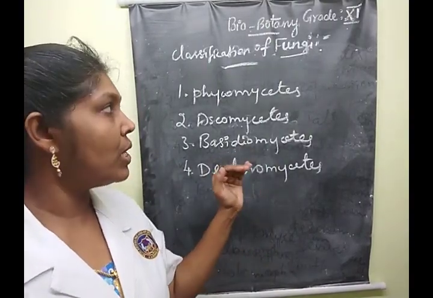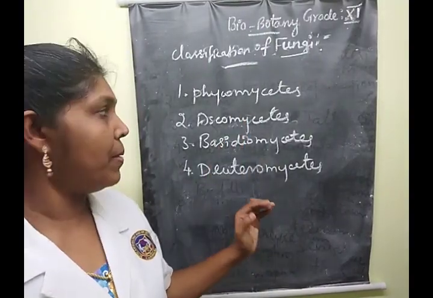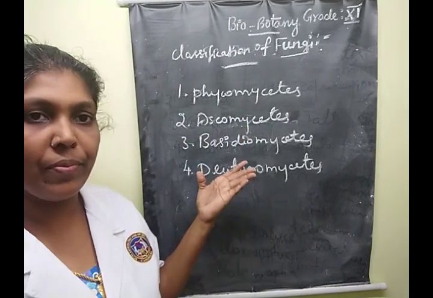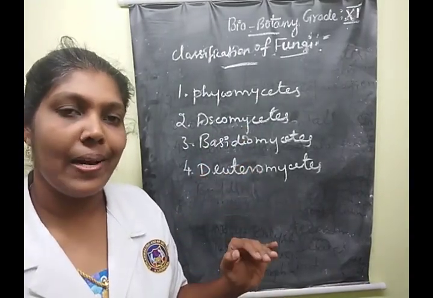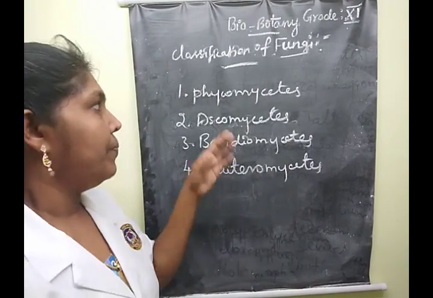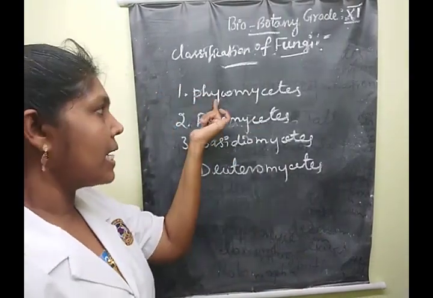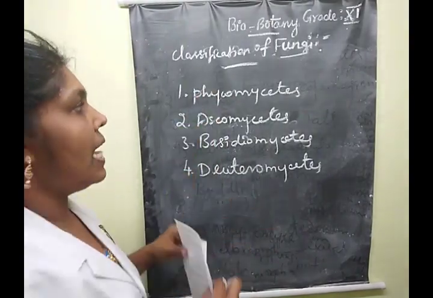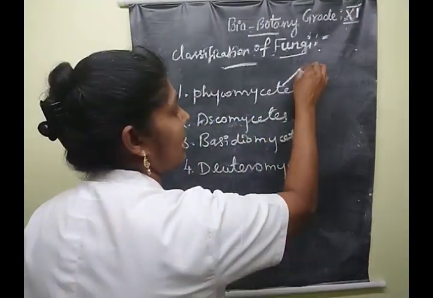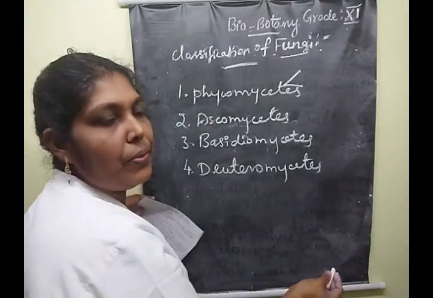Finally, this comes under 11 classes, children, but in your BIO-BOTANY syllabus, they are mentioning only 5 class names. Okay, first traditionally they gave these 4 classes only. After that, the Phycomycetes class is divided into 2, children.